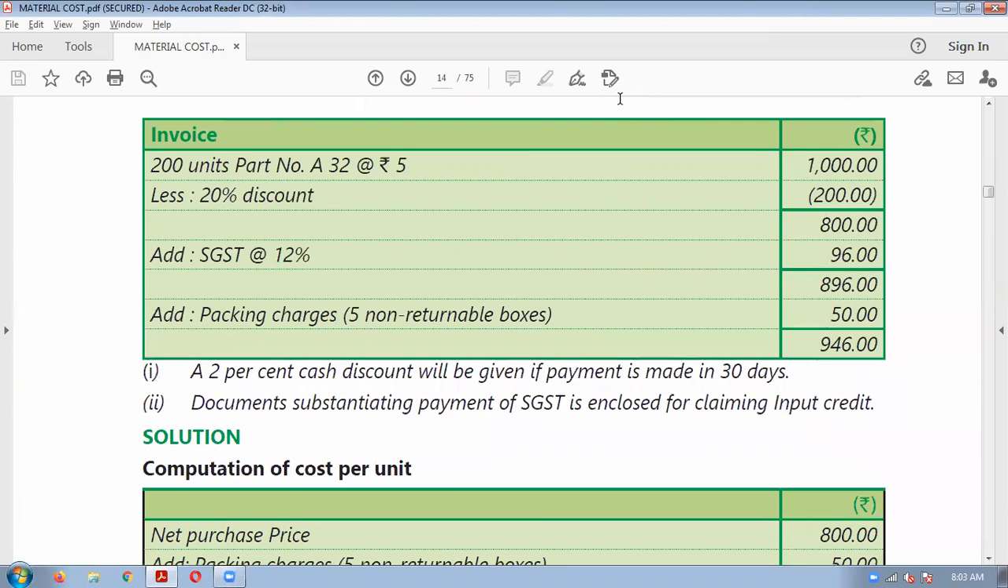See how many units you are purchasing: 200 units of part number A32, at 5 rupees per unit. So the price of that material is 1000. Okay, a discount is given, 200 rupees.